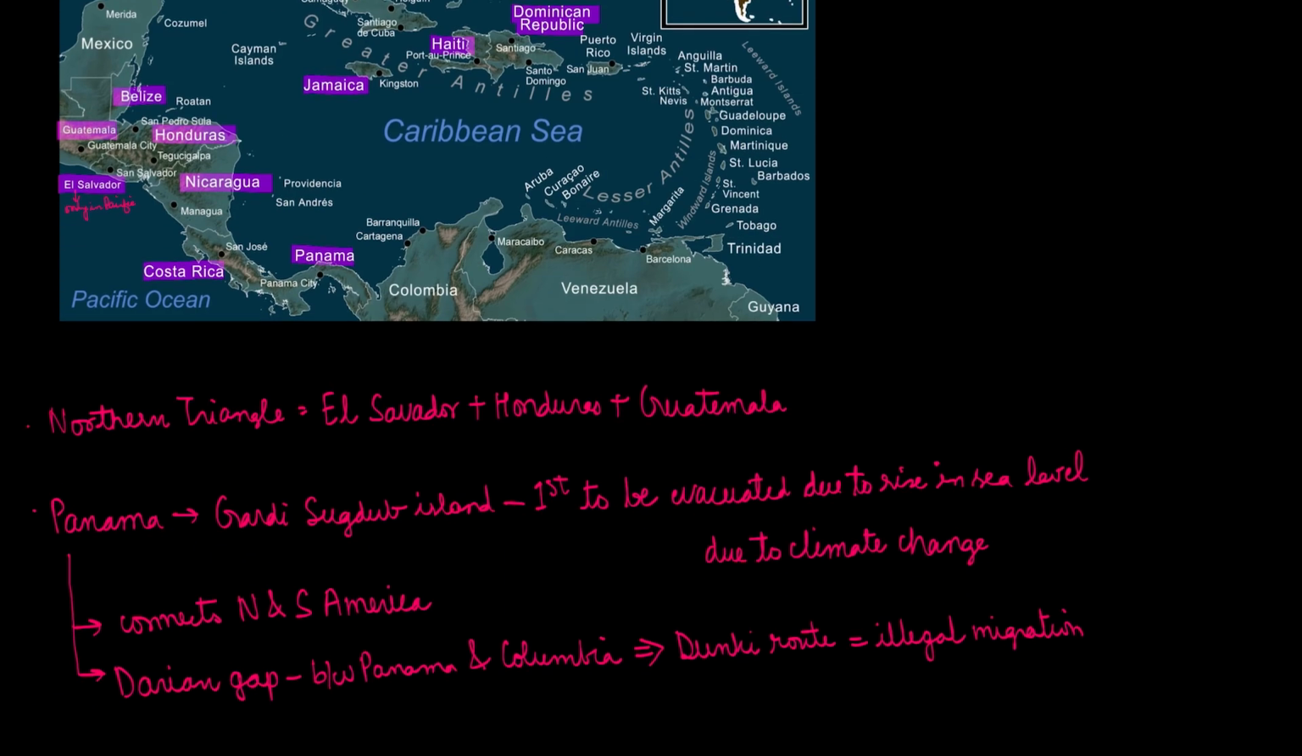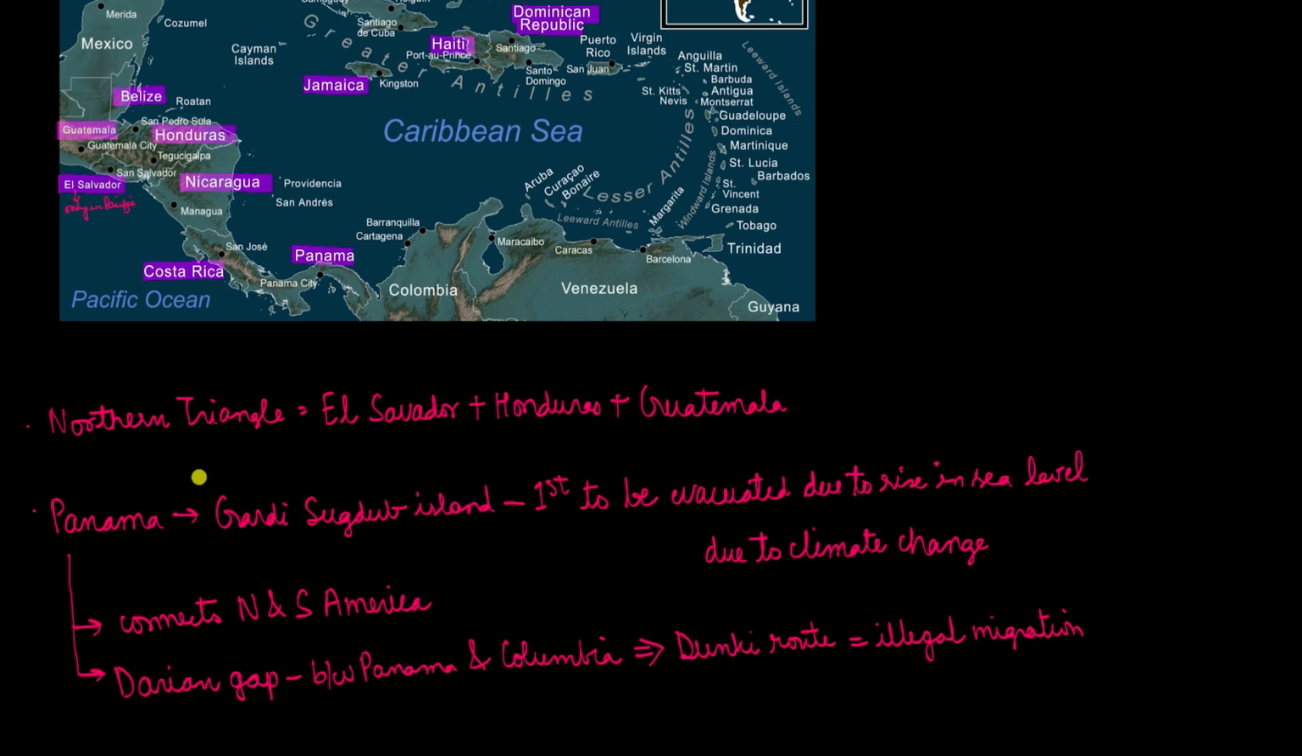The Northern Triangle is basically the countries of El Salvador, Honduras, and Guatemala. They form the Northern Triangle. These are basically the poor countries over here. Then comes the country of Panama.